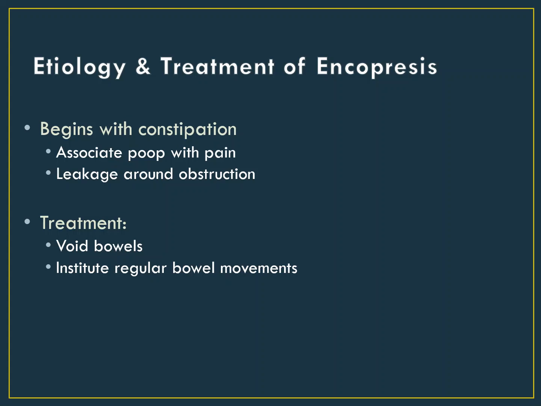This is actually most commonly how encopresis presents. It's not that you're finding a full-size poop in the kid's pants, but instead it is frequent poop marks and what looks like small amounts of diarrhea in the kid's underwear. So mom observes what looks like the kid is having trouble with diarrhea, because again, that's what it looks like. And so she might do something to try to treat loose stool, like giving the kid Imodium or some other medication to relieve diarrhea. But that's actually the exact opposite of what needs to be done, because the kid is actually super constipated, and medications like Imodium just make the problem worse.